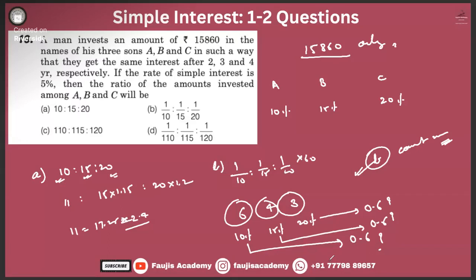Yeah, we were lucky that we got our answer in option number B itself, so we did not have to solve options C and D. Otherwise also, 10% of 110 is 10, 15% of 115. You might have to be a little bit quick in calculation. And the thumb rule is to start with the easiest numbers. That is a thumb rule of competitive mathematics.